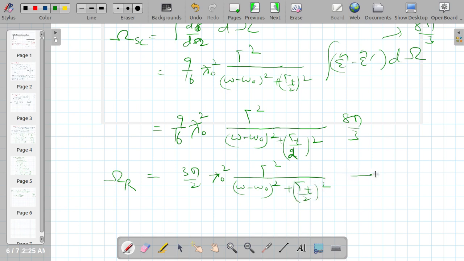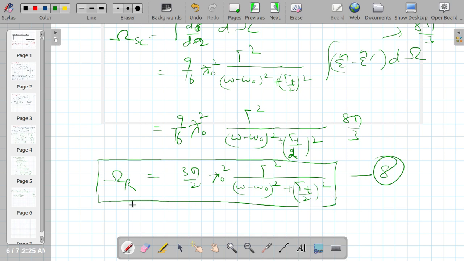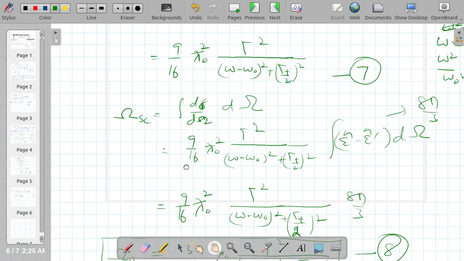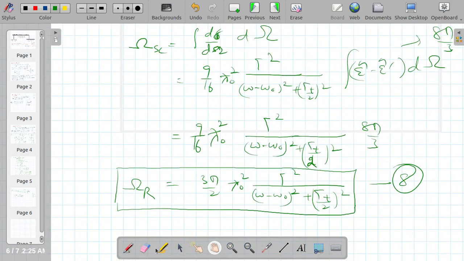So this is our equation number 8 for resonant scattering. Sorry, this is not R but sigma, I am mistaken here. Let me correct it: it is the total scattering cross section, so this symbol should be there.